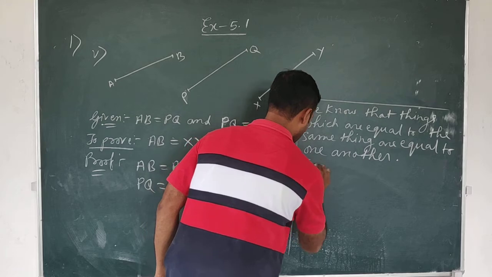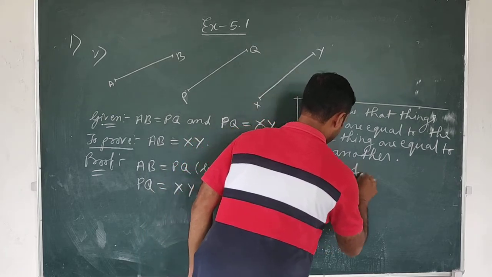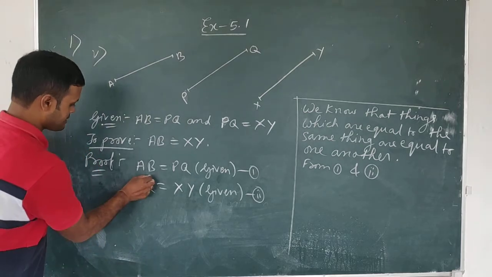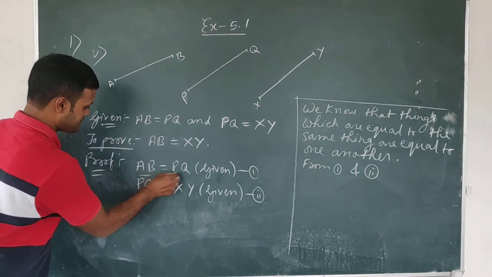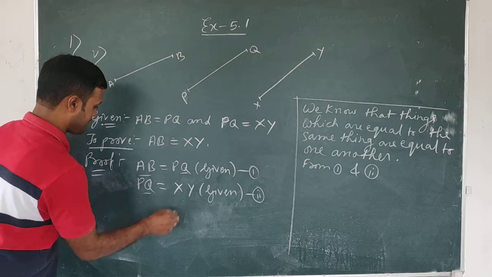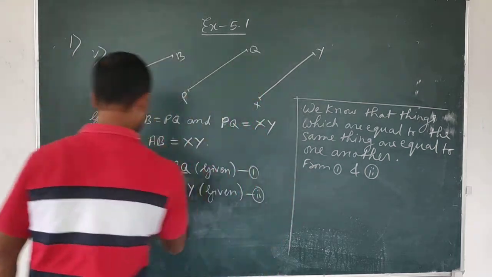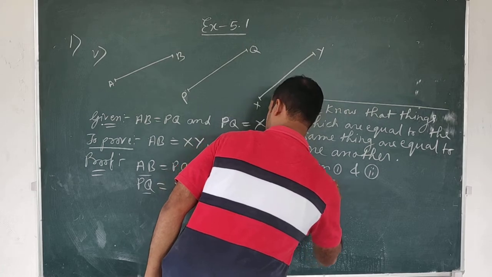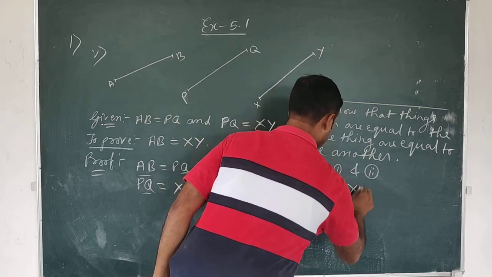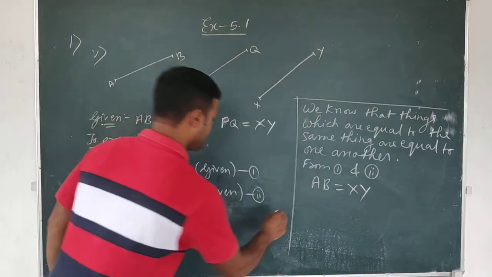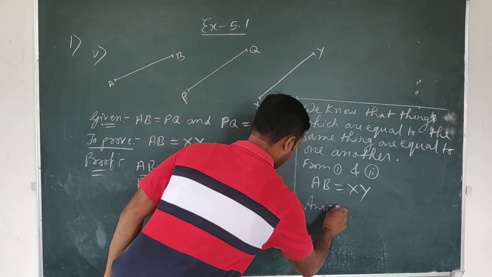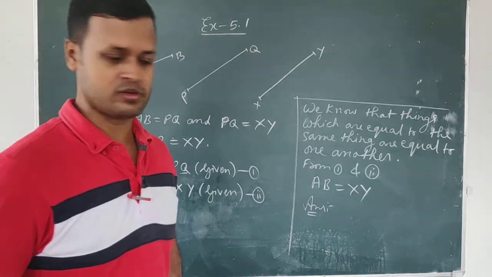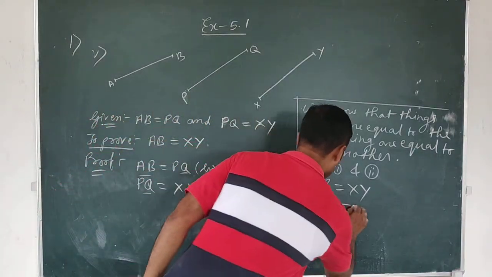From 1 and 2 you see, AB is equal to PQ and again PQ is equal to XY. Therefore, AB is also equal to PQ and XY is also equal to PQ. Therefore, AB is equal to XY. So the answer will be what? This is a true and false statement, isn't it? I am giving you a proof, it will be useful for you. Answer will be true.